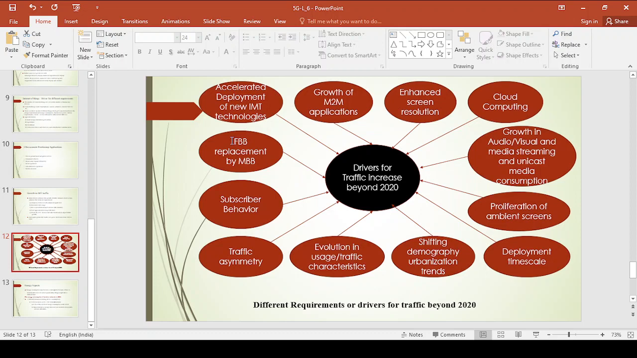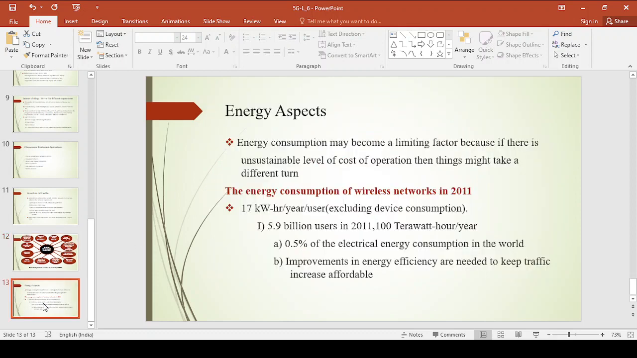And next we have rapid increase in the number of screens. Nothing but more users are using more number of screens, which is also one of the requirements for growth in traffic. Deployment time scale, and next one is demography of urbanization trends, and next one is usage has been increasing, traffic asymmetry, subscriber behavior, and replacement of FBB by MBB, fixed broadband by mobile broadband. These are the different drivers, these are the different requirements where we can observe the growth in traffic beyond 2020, right? And next we will see about the energy aspects, right?